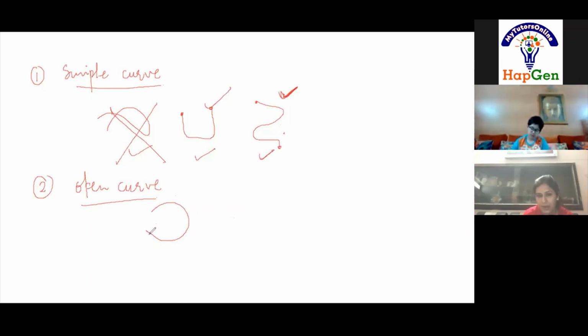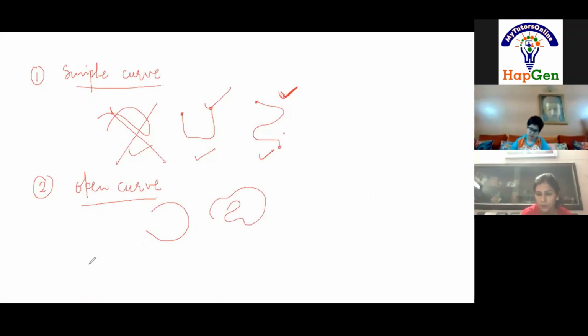Here the starting and end points do not meet, like this. You can draw examples on your own also. Should I repeat the definition? If the starting point and end point of a curve do not meet, then it is called an open curve.